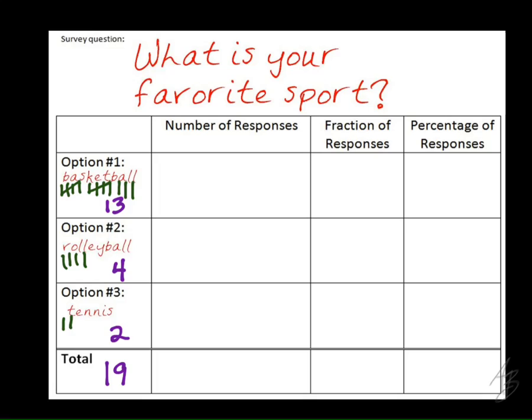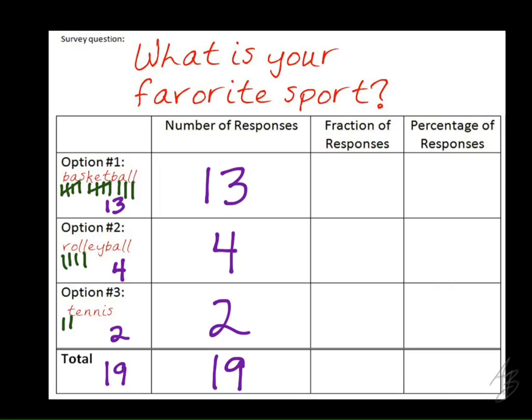And now this helps us because we know that 13 out of 19 said that basketball is their favorite. Sorry, I had those in the wrong places. Go ahead and write the number of responses. That should be the number of people that said each answer. All right, so 13 out of 19 said that basketball is their favorite sport. So how can we figure out what that is as a percent? What do we do? There's a hint in the chart that I gave you.